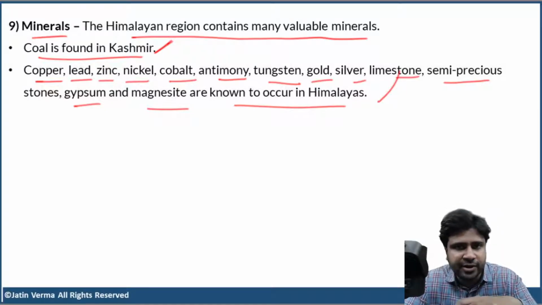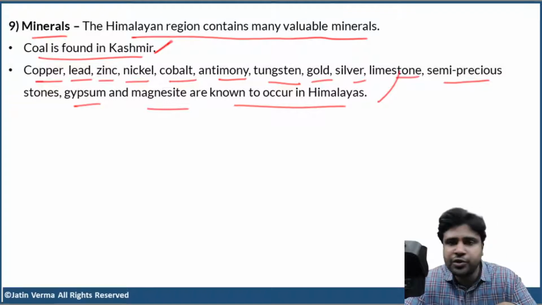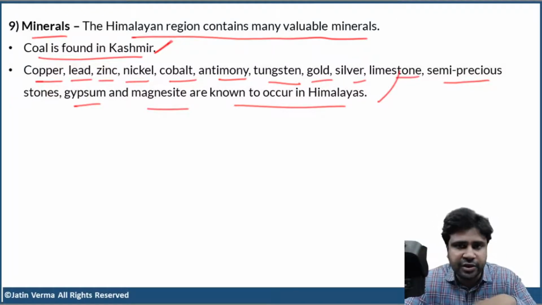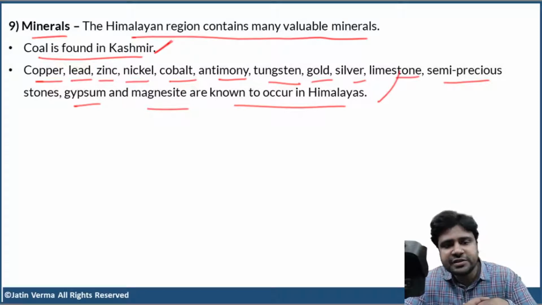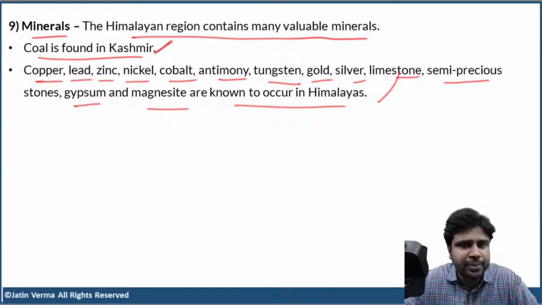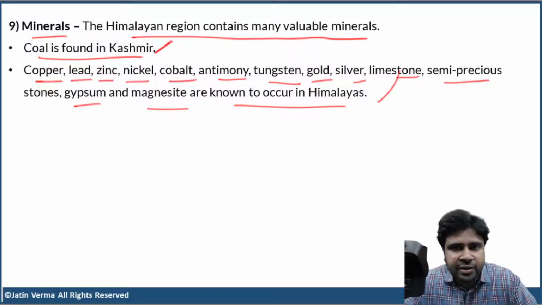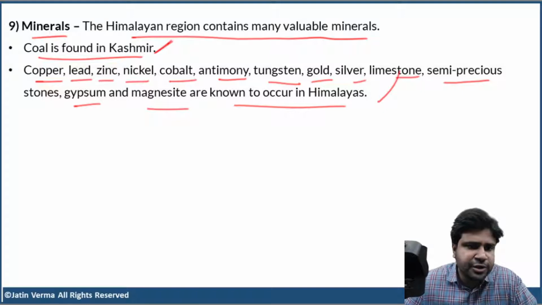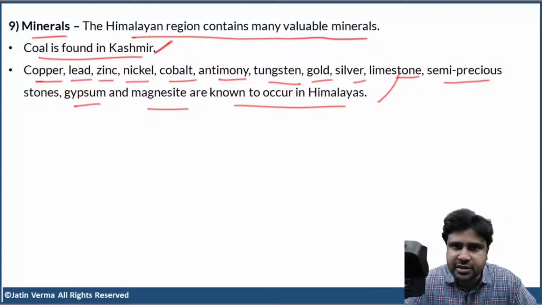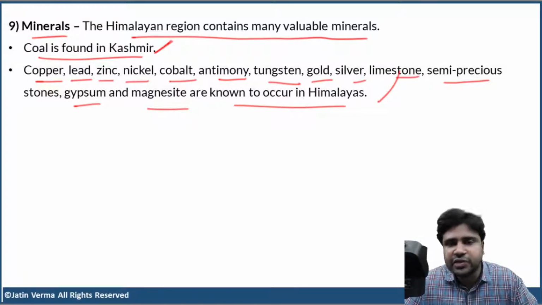If you work hard for 1 year, your entire life will be a golden life. Just for 1 year, don't care much about the weekends, the holidays, or enjoyment. Actually, if you fall in love with the subject, learning the subject itself will be enjoyment. See, this is the main reason why the civil services exam is difficult. It is too difficult for any person to stay focused for 1 year or 1.5 years. Maybe you can stay focused for 1 week or 10 days or 1 month, but staying focused for such a long time is difficult for any person. So that is the reason.